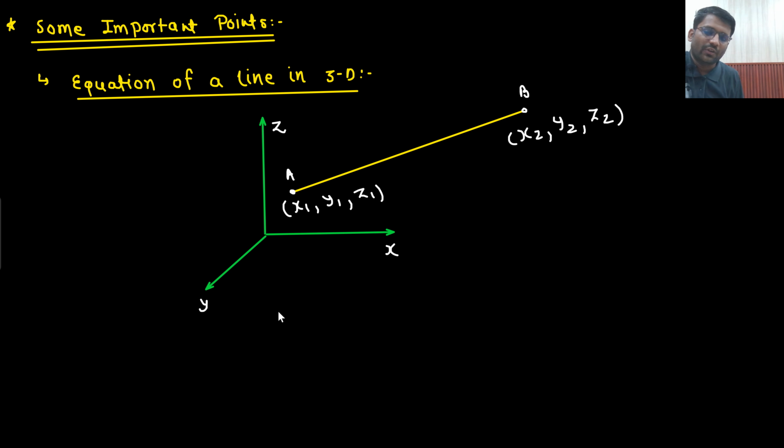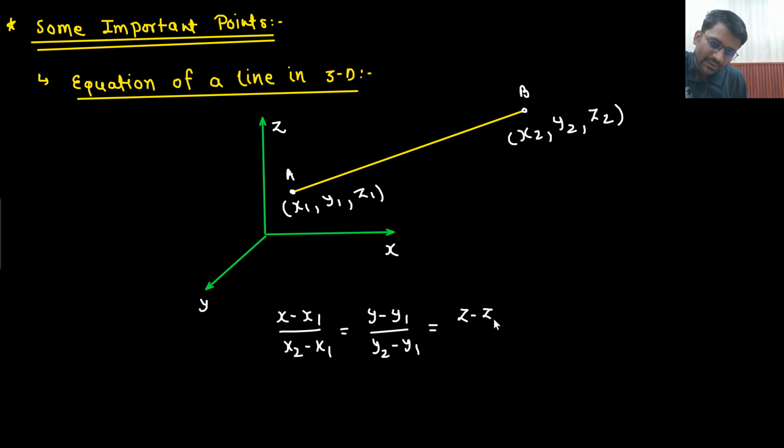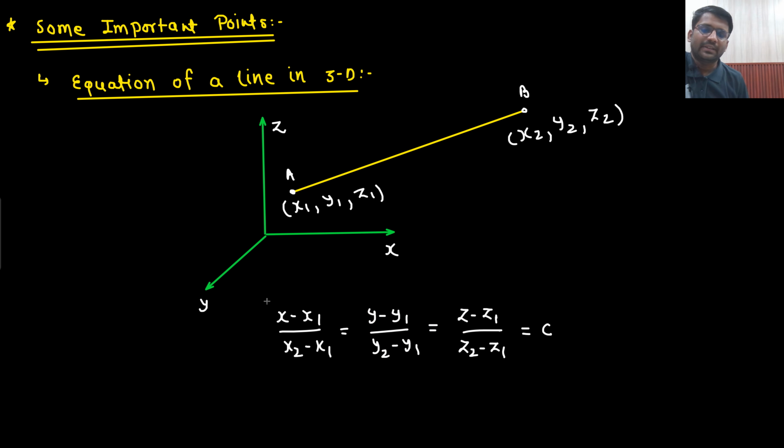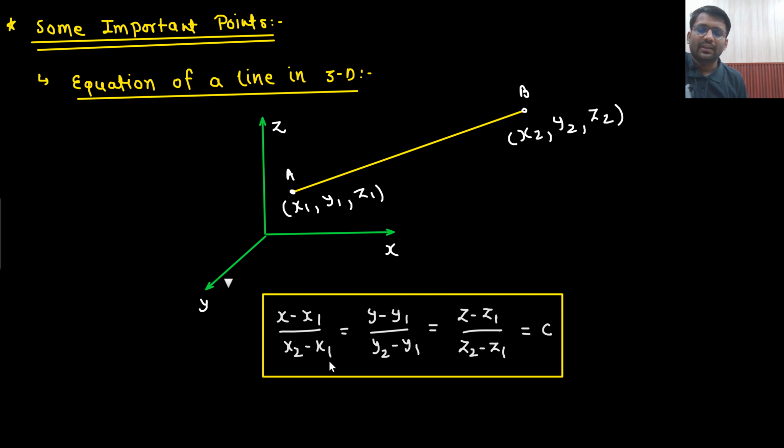So, sir, in 3D, the equation of a line is x minus x1 upon x2 minus x1 equals y minus y1 upon y2 minus y1 equals z minus z1 upon z2 minus z1 equals some constant. This is the equation of a line in 3D passing through 2 points x1, y1, z1 and x2, y2, z2. If you know the 2 points, you can write down the equation of this line. Is that clear to you? So this is the equation of the line.